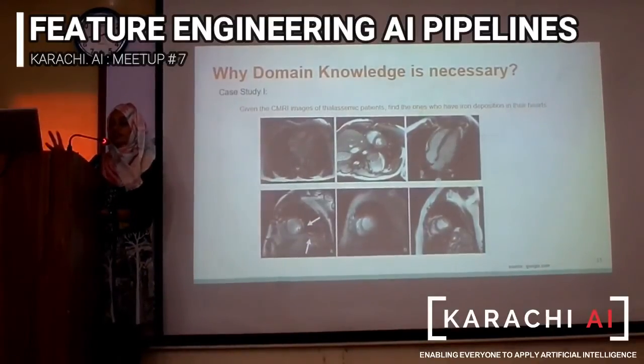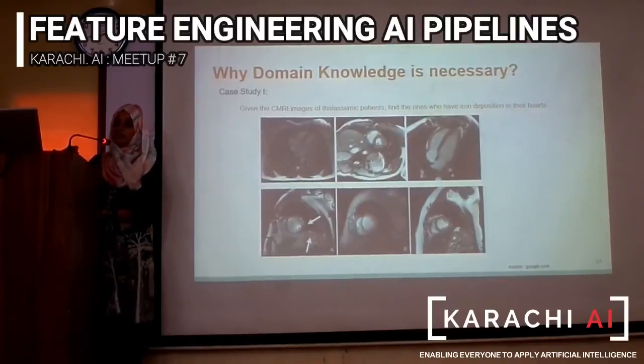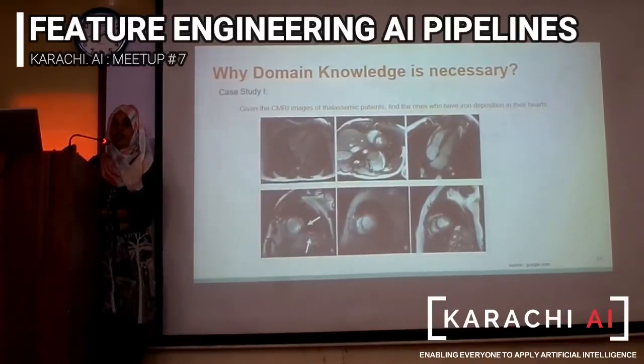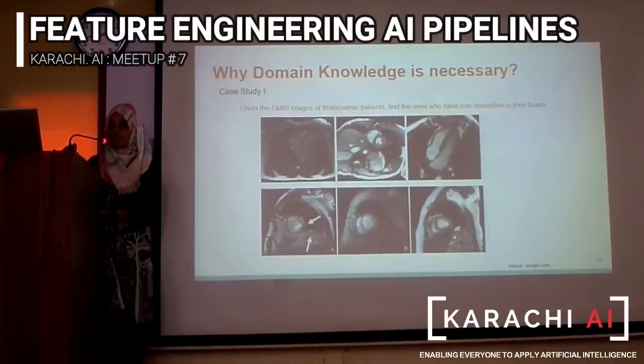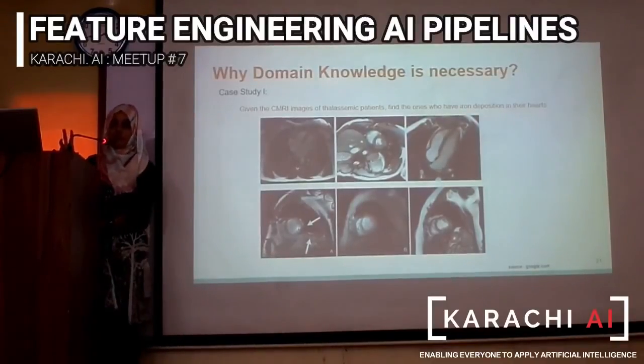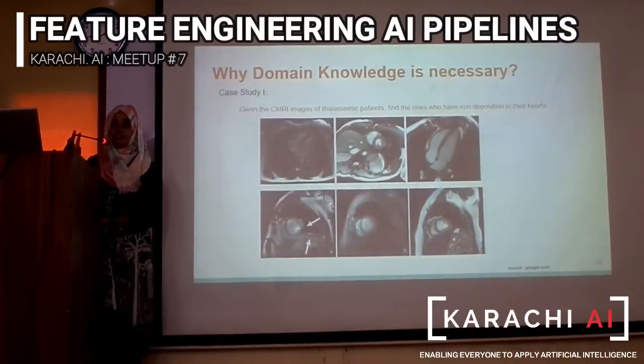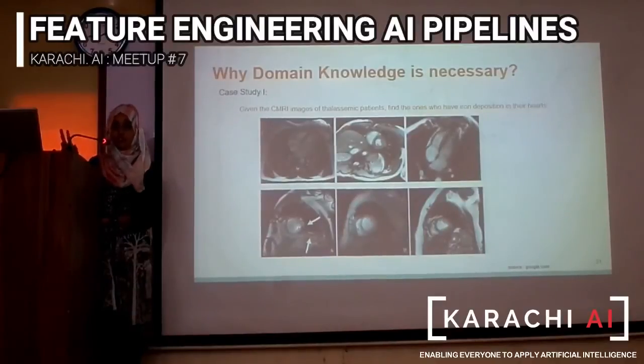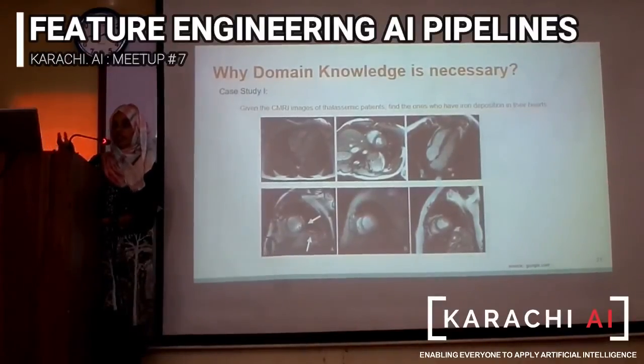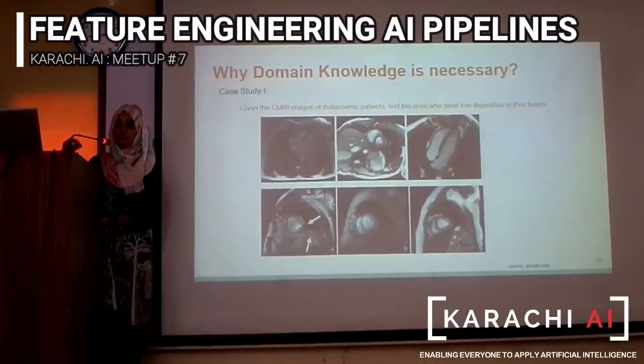Here you can see multiple snippets from the MRI of the heart. The problem we had was to identify the iron deposition in the heart of thalassaemic patients. To give you a background, thalassemia is a genetic blood disorder in which, because of continuous blood transfusions, there is iron deposition in different organs.